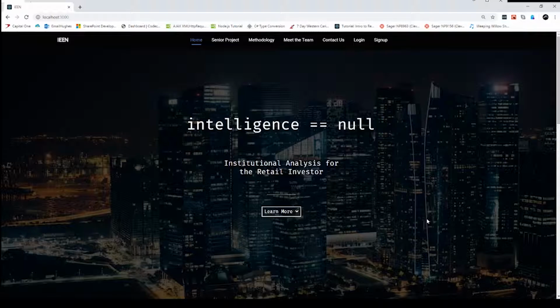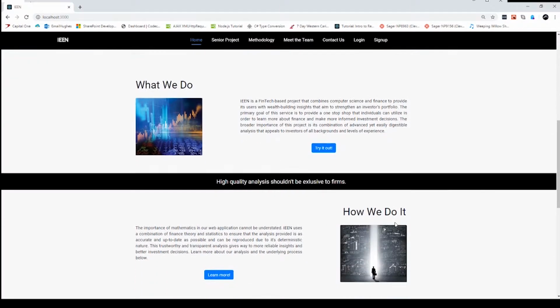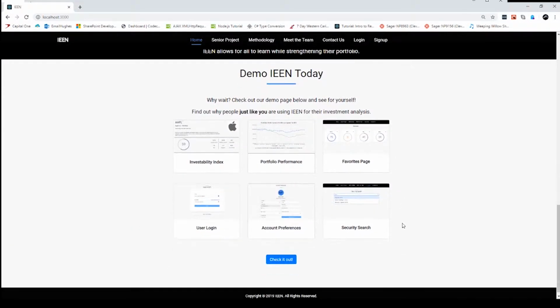Now, Project Ieen is a web application based on microservice architecture that aims to provide easily digestible analysis for investors of all backgrounds. On the homepage here, it will tell you exactly what we do, how we do it, as well as a demo. Let's check out the demo now.